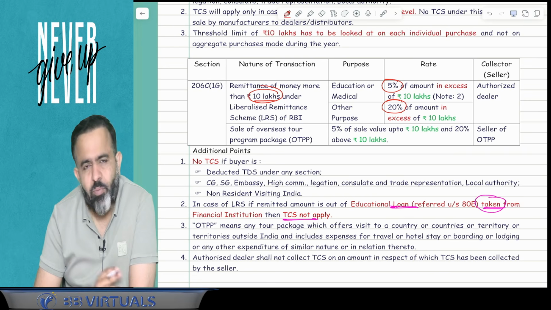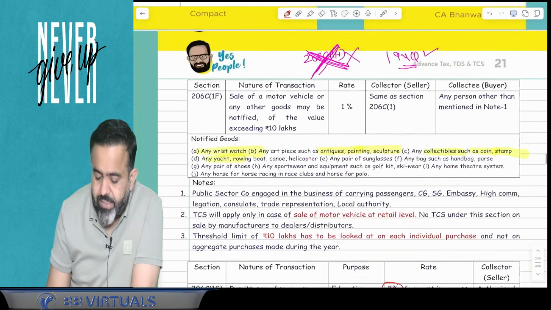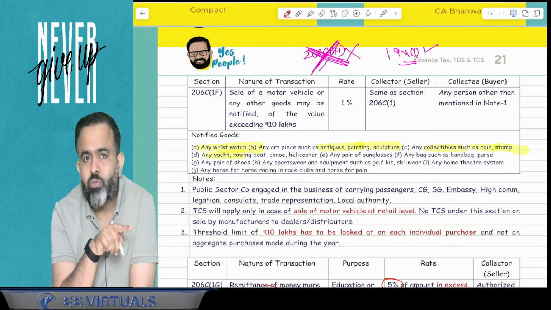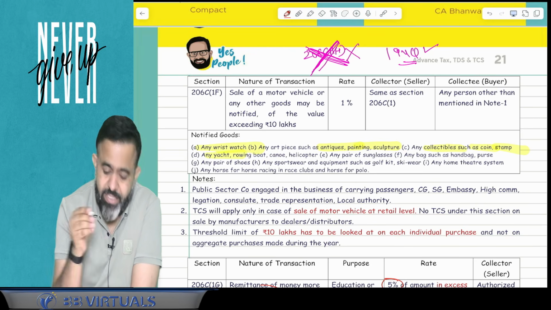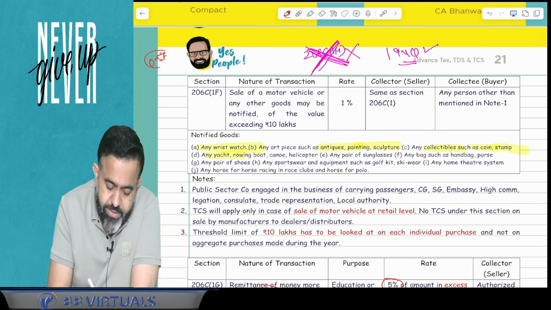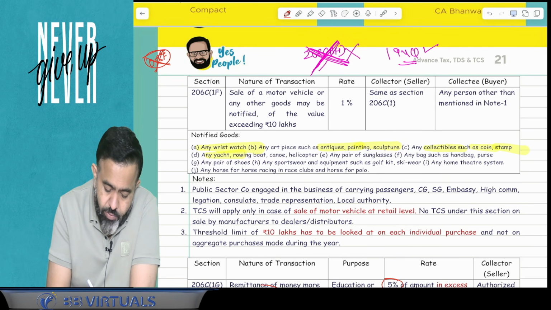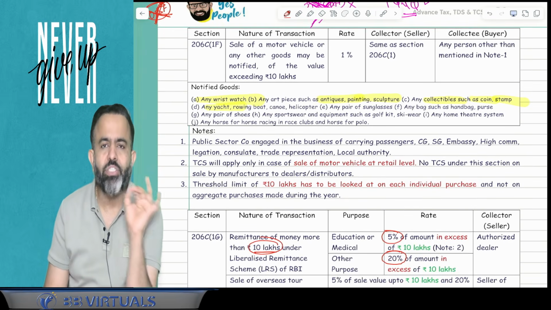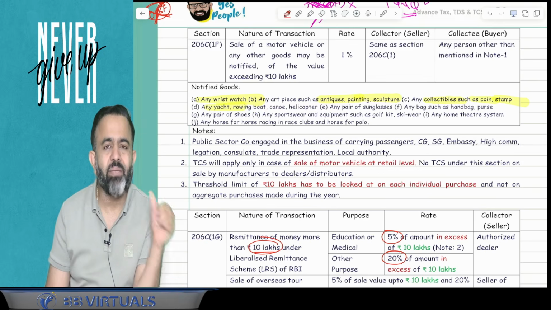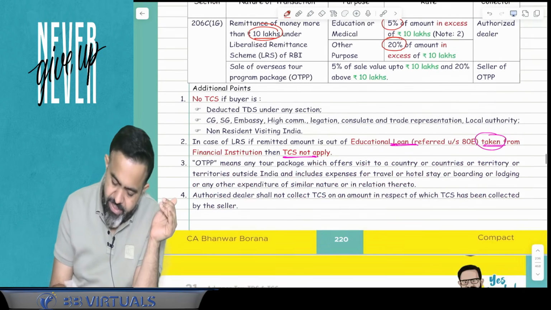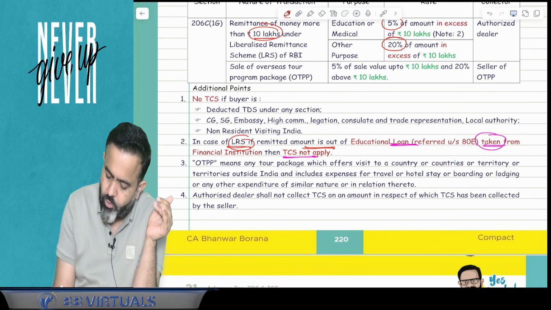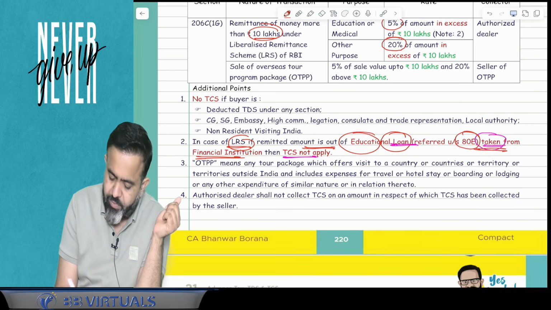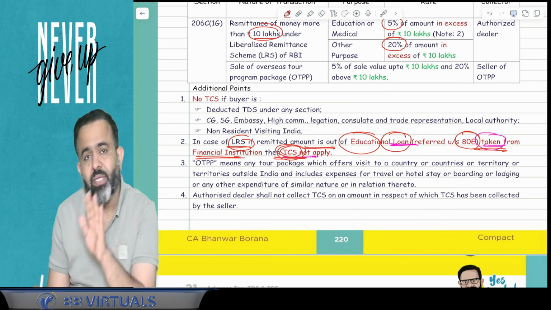Okay. Now guys, one more point is, you know that last year, if any amount was remitted outside India out of an educational loan, then the TCS rate was 0.5%. But guys, that has been removed, and now the law says that if any amount is out of an educational loan, then TCS is not applicable at all. So here they made the amendment in case of LRS: if the remittance is out of the educational loan referred under section 80E of the deduction topic, taken from a financial institution, then TCS is not applicable at all.